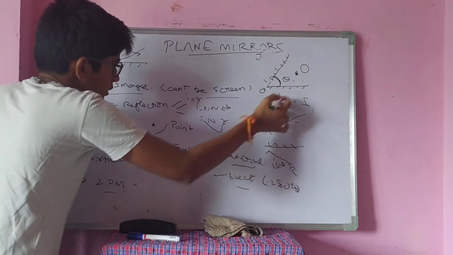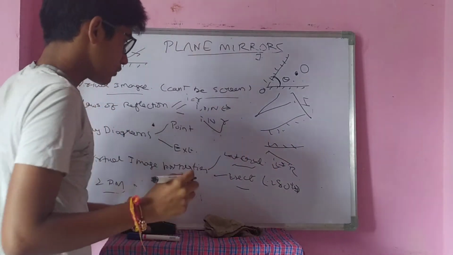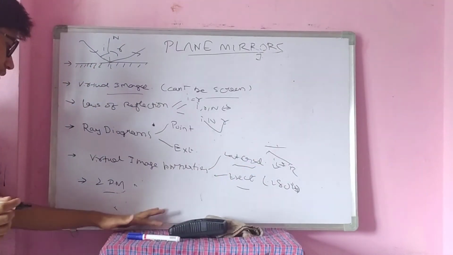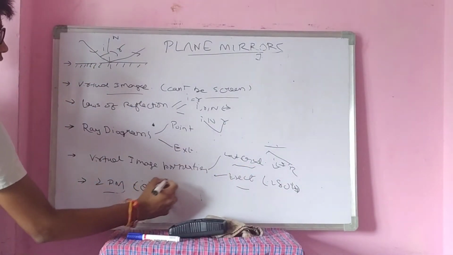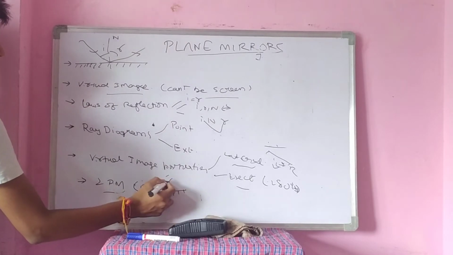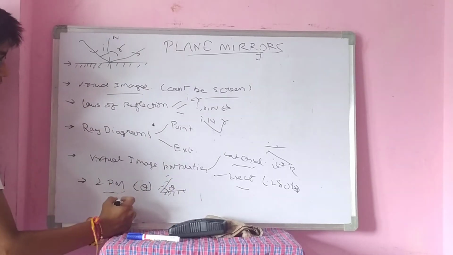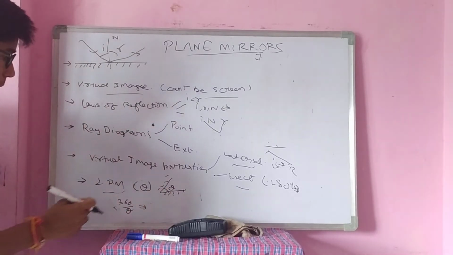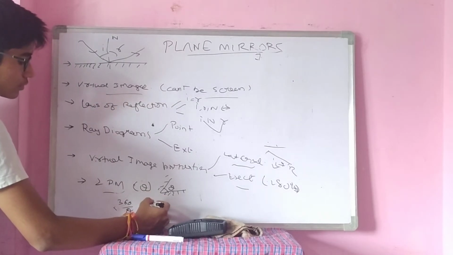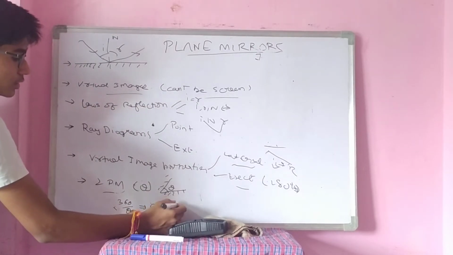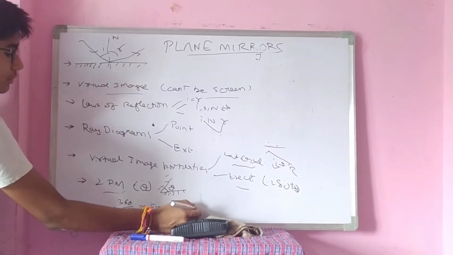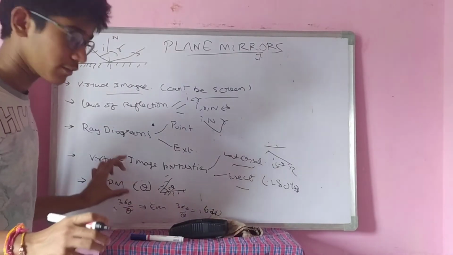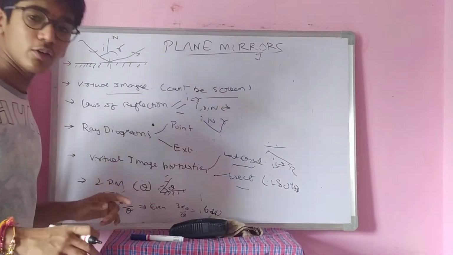There is a formula for them. What is that formula? I am writing that formula here. Two plane mirrors are inclined at an angle theta, like this. Then 360 by theta is the formula for finding the number of images formed by that. 360 by theta if it is even, or 360 by theta minus 1 if it is odd. These cases are explained in detail in a video. If you want it, you can simply watch that video.